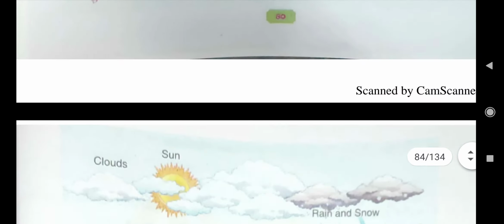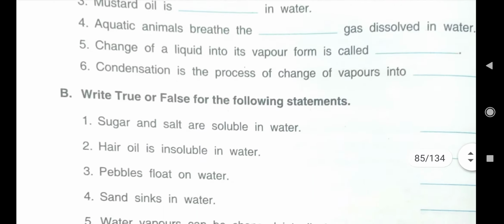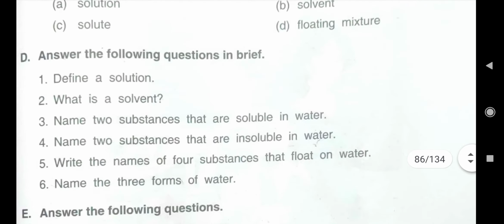Now come to children, D5th question. What is D5th question? Here you see, name the three forms of water. You all know, in the atmosphere, water is present in three forms. In which three forms water is present in the atmosphere?